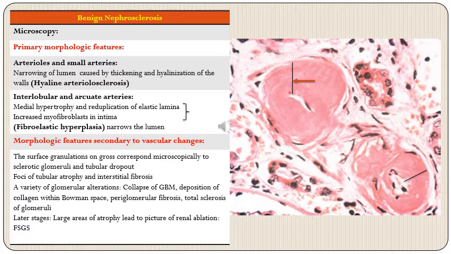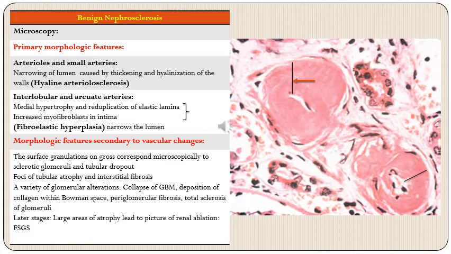So two characteristic lesions: one involving the small arteries and arterioles, called hyaline arteriolosclerosis, and the second which involves slightly larger arteries, the interlobular and arcuate ones, because of which there is fibroelastic hyperplasia. So both these narrow the lumen, which in turn will compromise the renal blood supply, and that will affect the other components of the kidney like glomeruli and tubules. So let's talk about these changes which are secondary to these vascular changes.